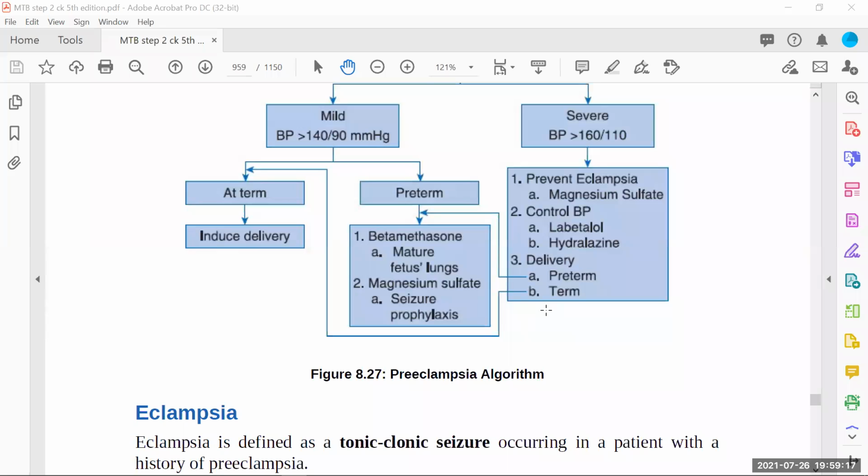There must be someone who can provide evidence that the patient went into a fit, and that should be a tonic-clonic seizure. The patient comes to the emergency department. There must be some family member who tells you a history that the patient had a fit, and when you check the BP, it's of course more than 160 by 110, and the fit history is already there. Now the confirmed diagnosis is eclampsia.